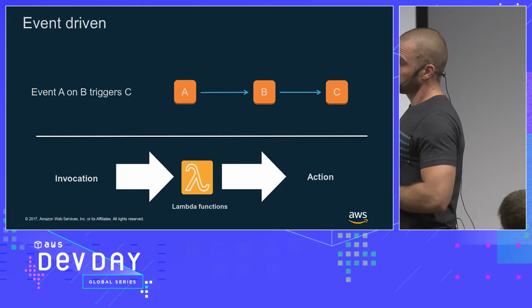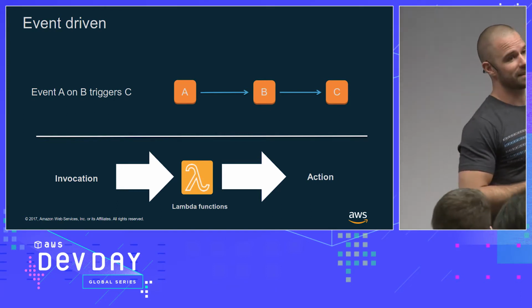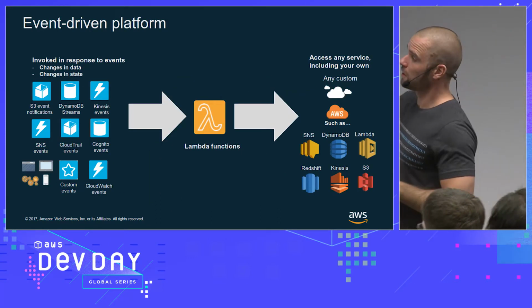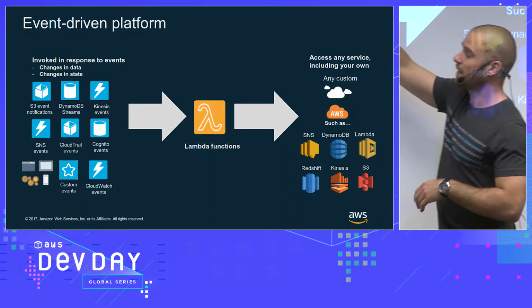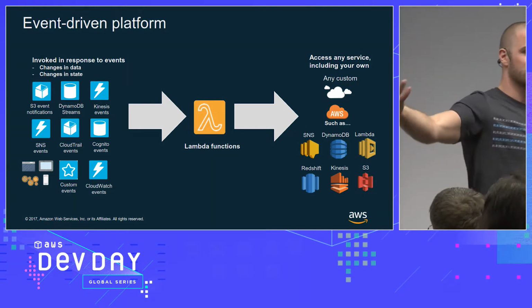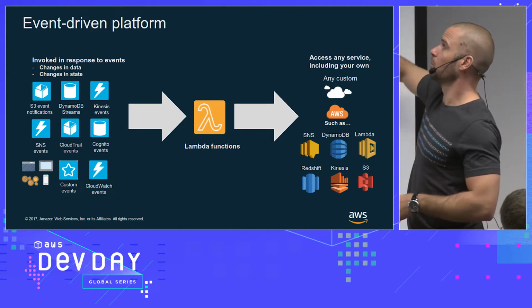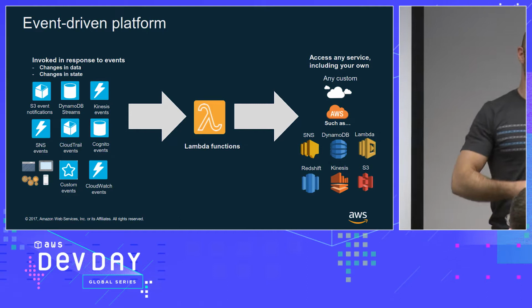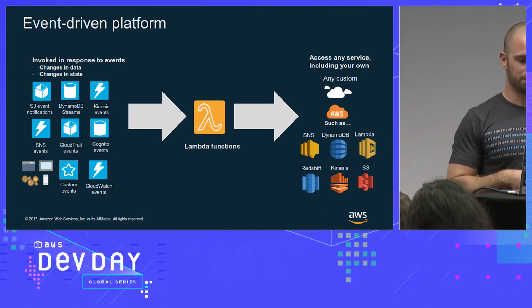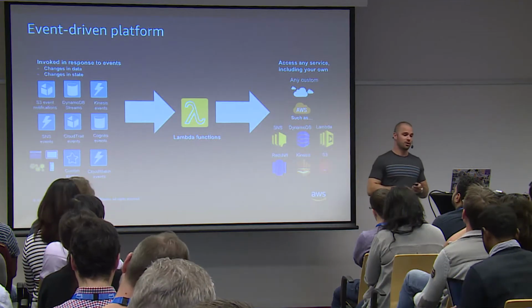For Lambda, it's really simple. There's an invocation, whether you do it synchronously or asynchronously, and then there's an action. Nothing more complicated than that. And the good thing is we started with S3, but now there's a bunch of services that integrate and are able to pass events to Lambda. And Lambda then further is able to query and pass that event to pretty much anything, right? Because you can write your own code there. But it integrates very nicely with those services natively.